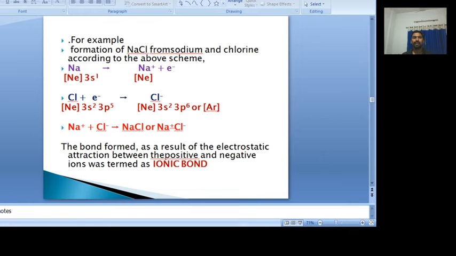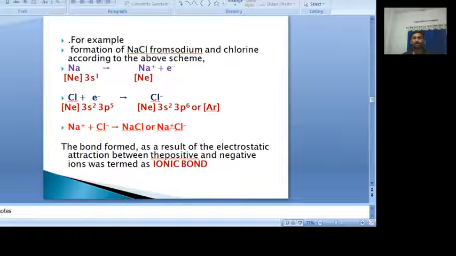Similarly, the chlorine is deficient by 1 electron to attain the stable electronic configuration, so whatever electron is lost by the sodium is gained by the chlorine. As a result, it is converted into the Cl minus ion, and it gets the stable electronic configuration of the noble gas argon.